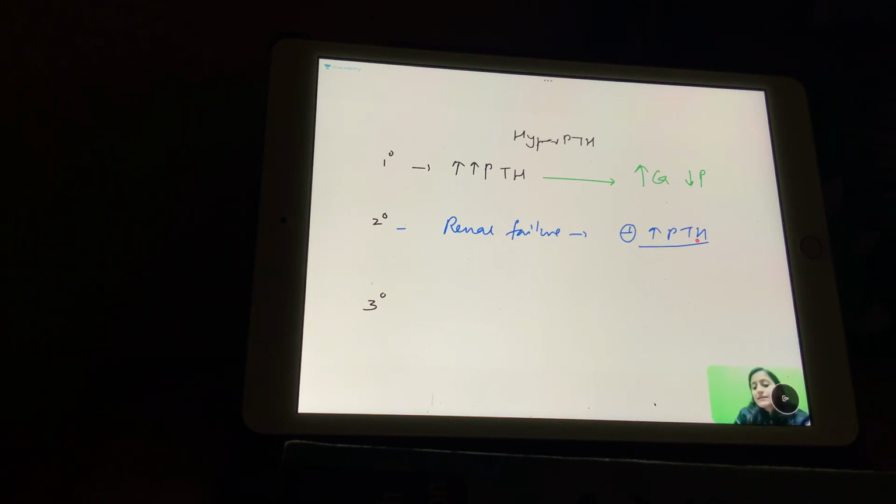Why will renal failure do this? So vitamin D, if it is decreasing, the calcium will decrease and the phosphorus will decrease. If there is vitamin D toxicity, the calcium will increase and the phosphorus will increase. It goes in the same direction. So vitamin D increases both, or decreases both.